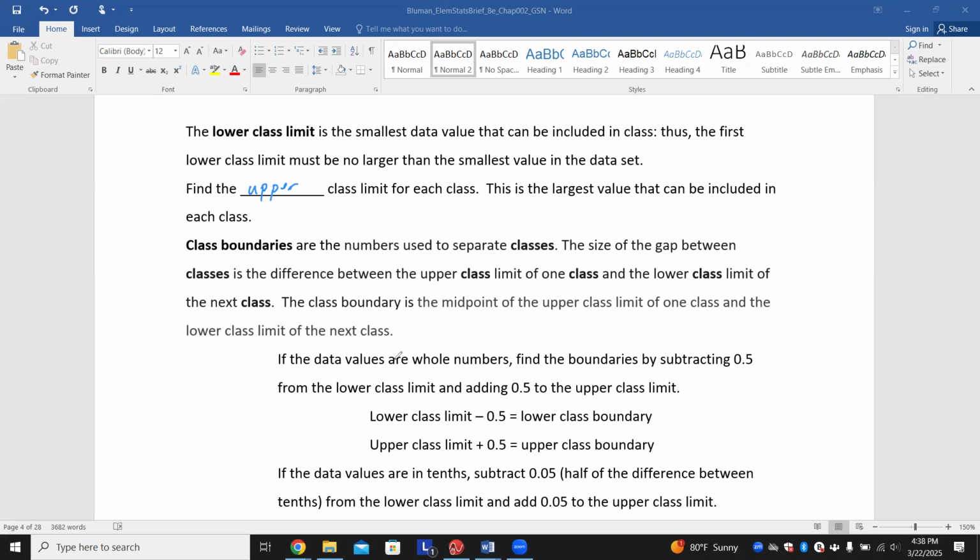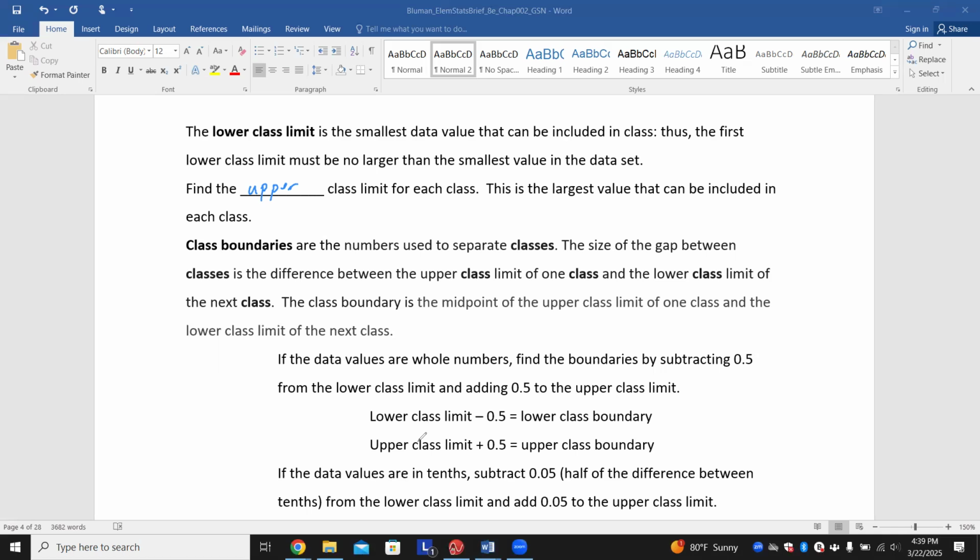But one would have been like 41.5 and a little more. 41.51 would have fallen into the next category had we had something with decimals. Right. So again, class boundaries, the midpoint of the upper class limit of one class and the lower class limit of the next. So if the data values are whole numbers, we find the boundaries by subtracting 0.5 from the lower class limit and adding 0.5 to the upper class limit.